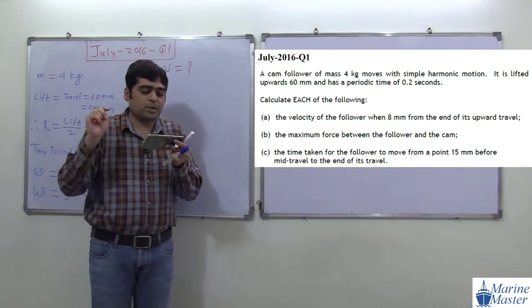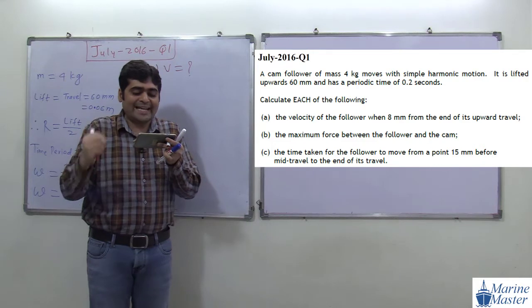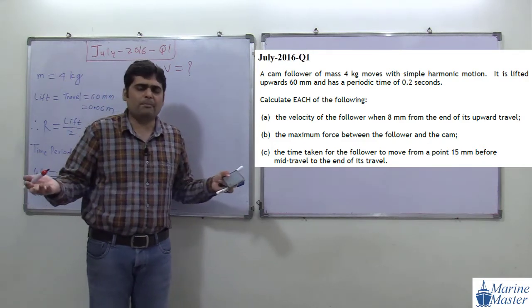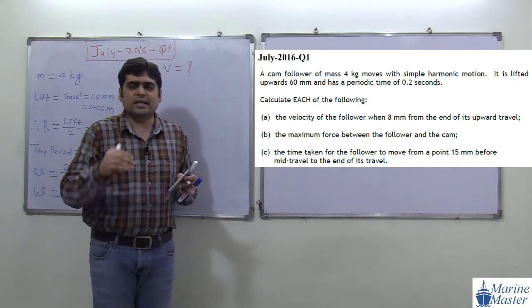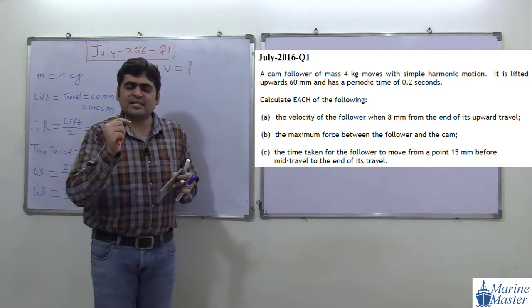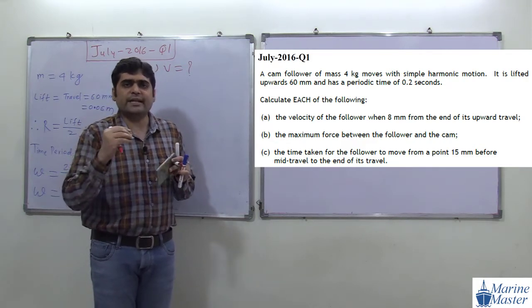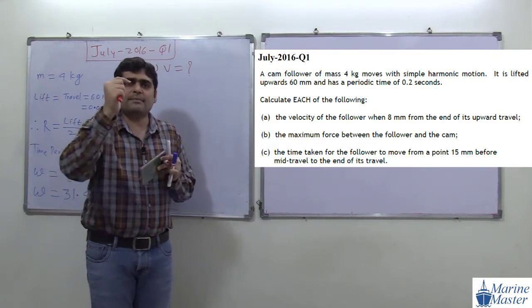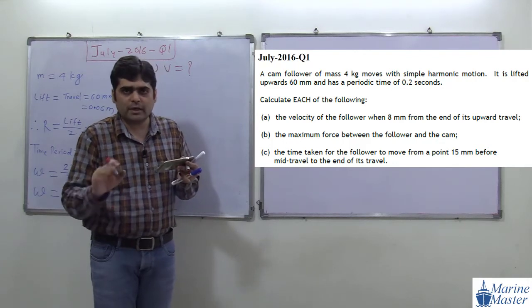So, velocity of the follower when 8 mm from the end of its upward travel. It means from the end, it may be from the top end or the bottom end, because here we need only velocity. And we discussed in our theory, when our distance from the fixed point is the same, then the velocity is also the same, whether it is above the fixed point or below the fixed point. If the distance is the same, then the velocity is the same. We can take it from the top end 8 mm or from the bottom end, so no problem.